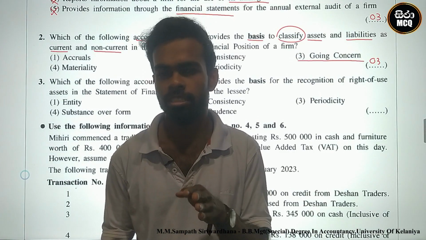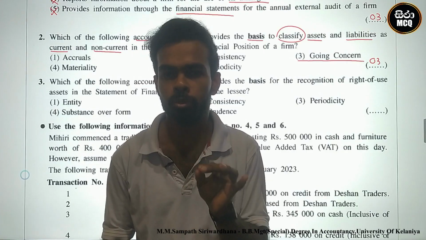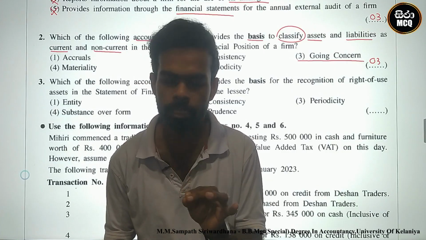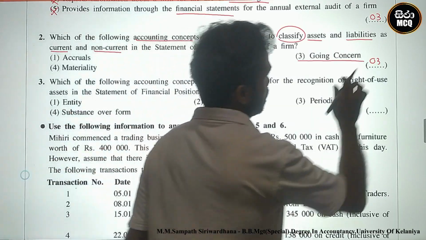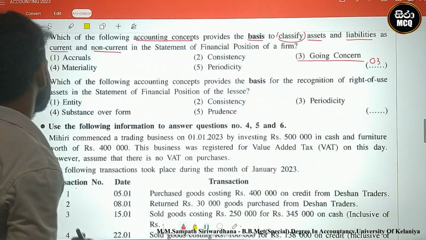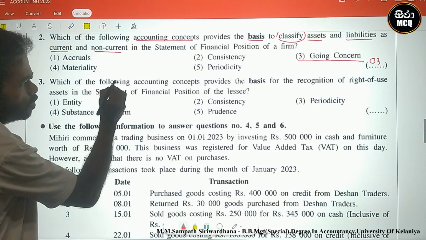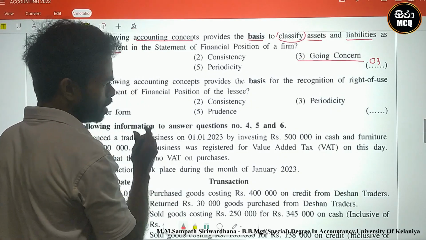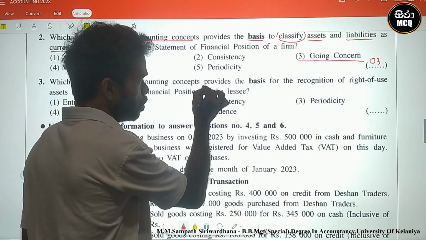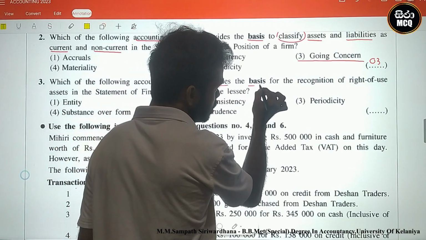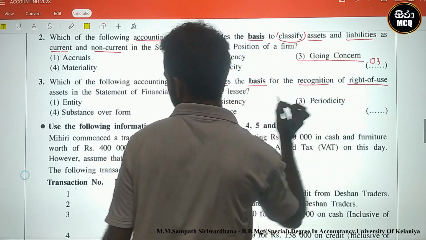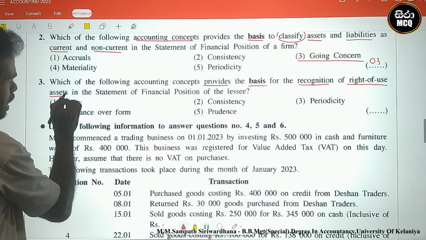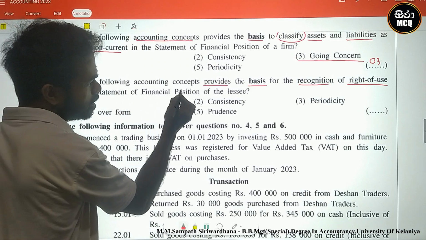Today we discuss the Advanced Level A-level accounting paper 2023, question number 3. This is related to accounting concepts. What is the requirement? Which of the following accounting concepts, there are 5 accounting concepts, provides the basis for recognition of right of use assets in the statement of financial position?